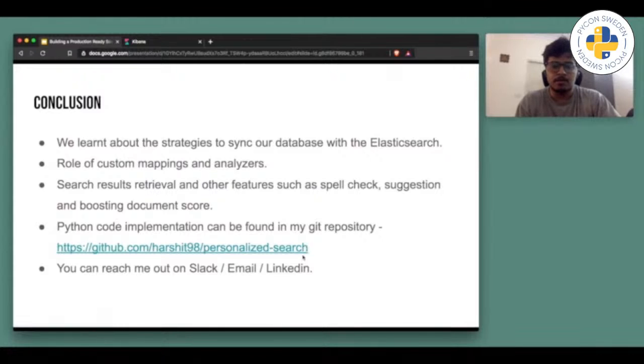You can also find the whole Pythonic code implementation of each and every slide in my Git repository if you want to deep dive more into it. Also, if you have any questions regarding the code, suggestions, or looking to contribute, you can reach me out on Slack, email, or LinkedIn.